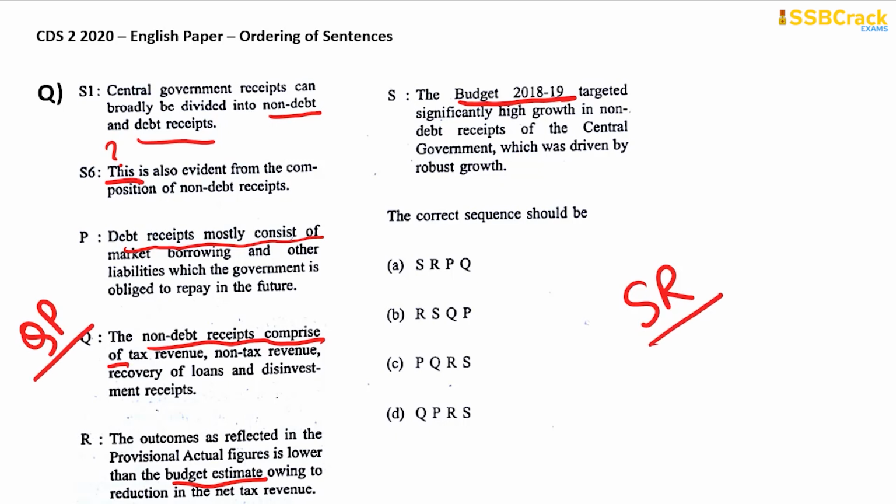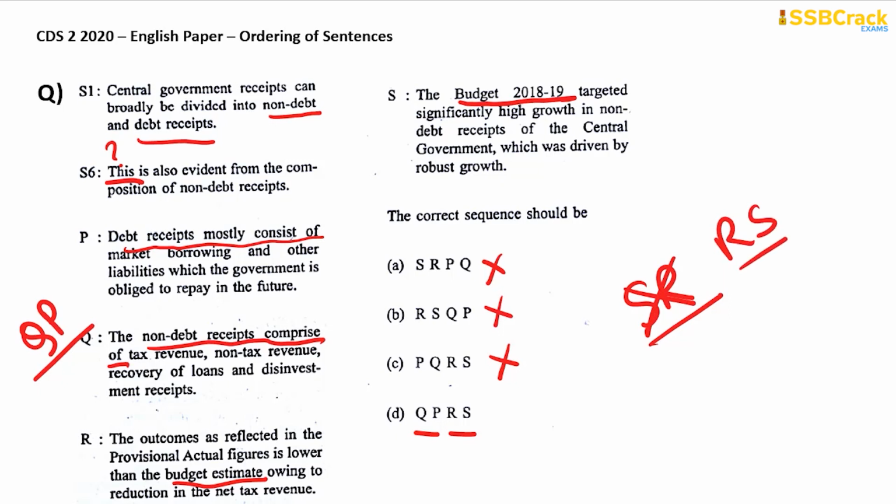So let's find out. Not in A, not in B, not in C, but in D there is QP and there is RS. But there is an RS one after the other, right? So what do you do now? Now, the thing is, there is nothing to worry. This is correct. Not SR, it will be RS.